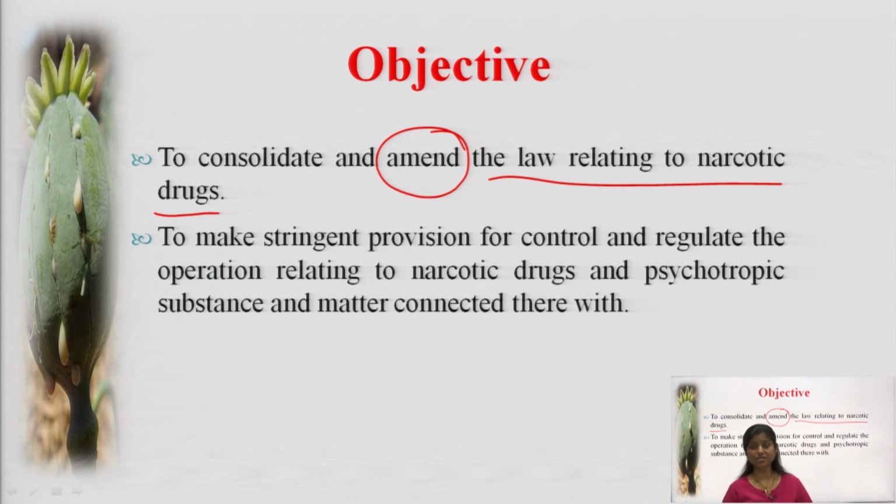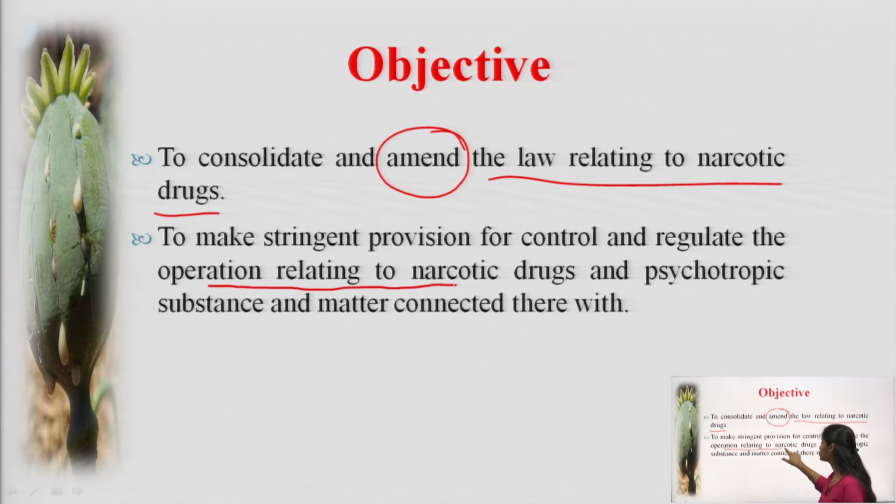Now coming to the next objective, that is to make stringent provisions for control and regulating the operations relating to narcotic drugs and psychotropic substances and matters connected therewith. So here comes the operations relating to narcotics. What does it mean? Narcotics means those drugs which affect the brain. So the aim is to make stringent provisions for the control and regulation of operations relating to those narcotic drugs.